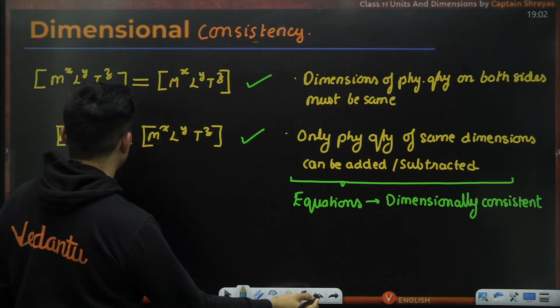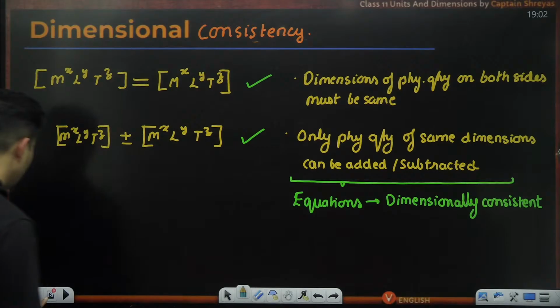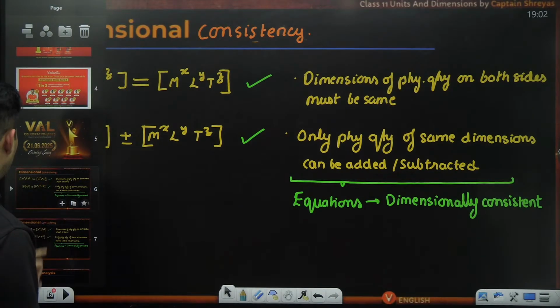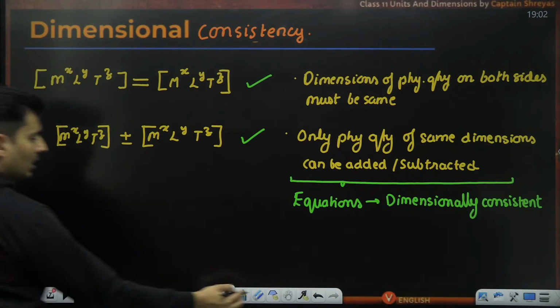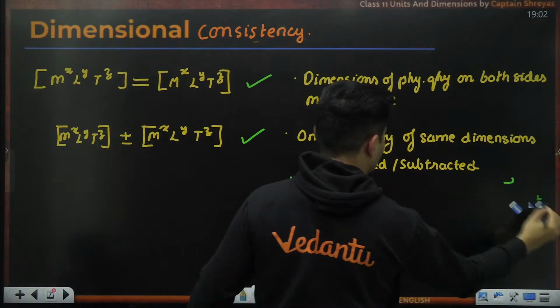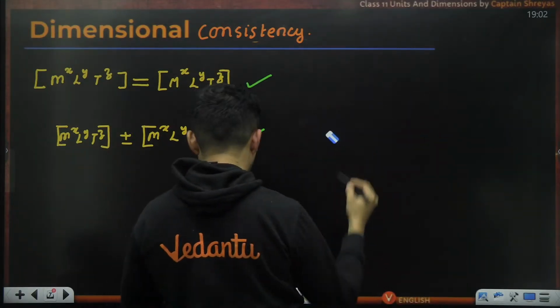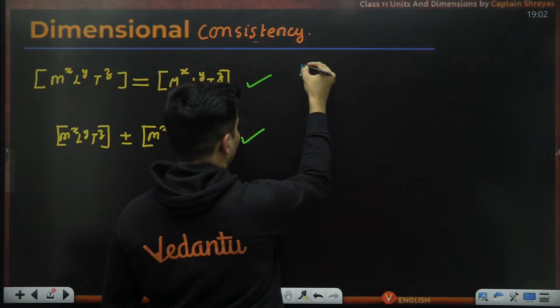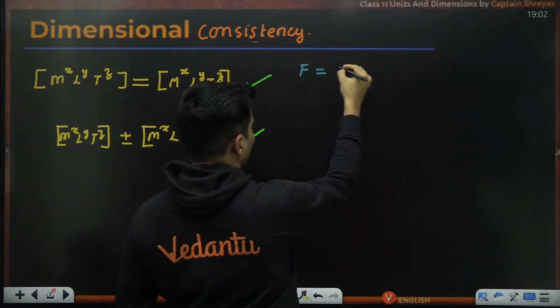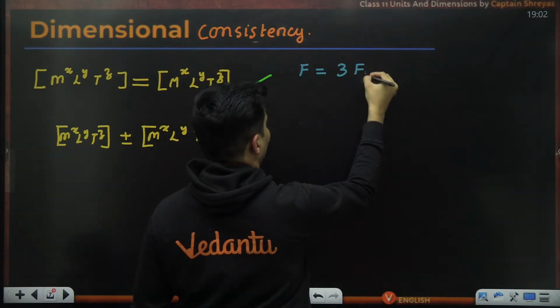So, if I put some equations, things will be very, very clear in your head. Say, for example, force is equal to 3 times F1.